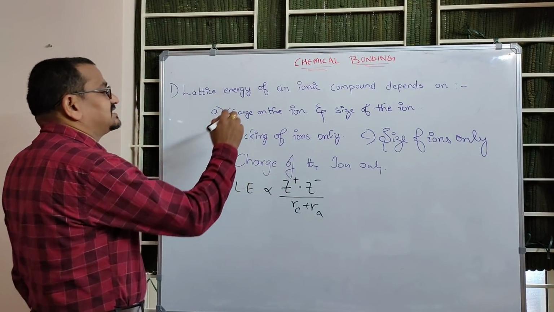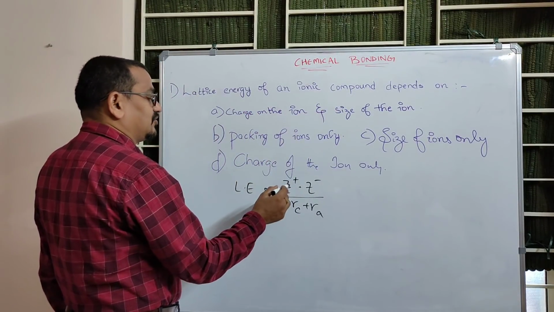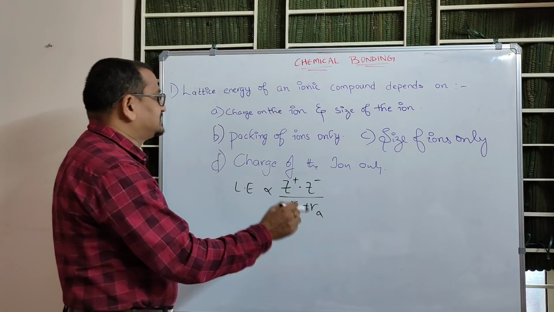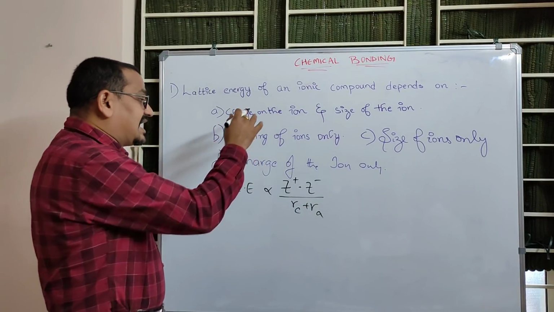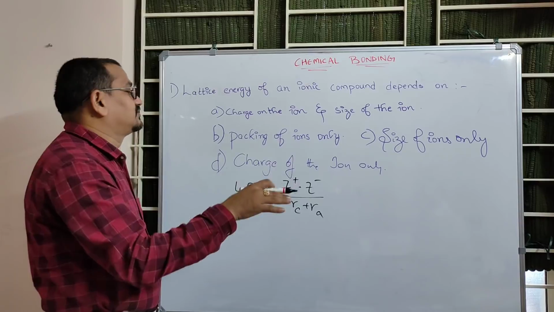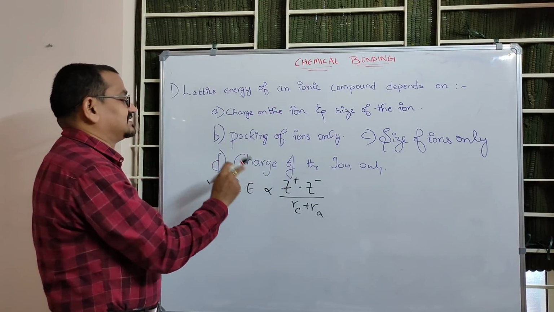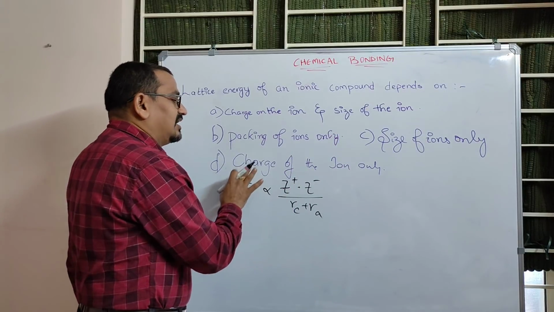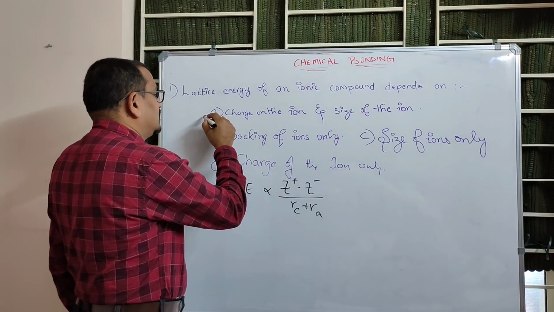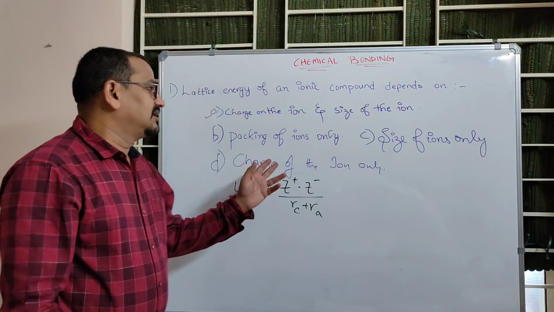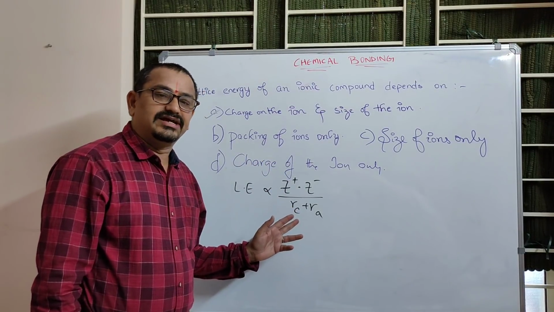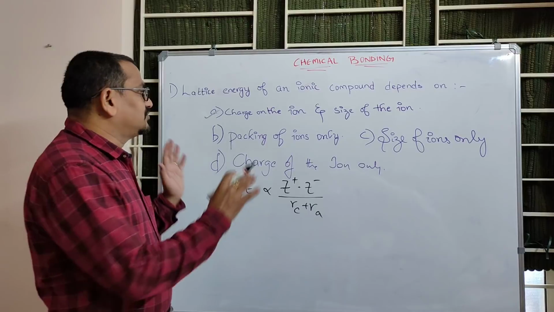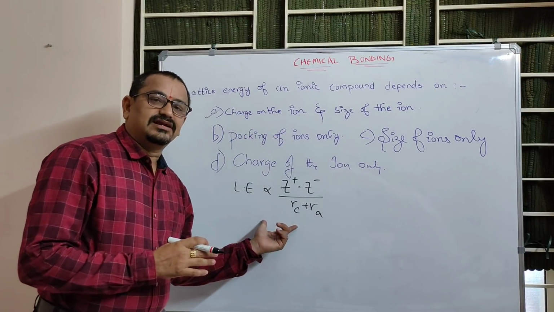Now look at the options. Charge on the ion and size of the ion. This may be the answer. So as per the options we have to see. This is one of the suitable answers. Packing of the ions only, no. Size of the ions only, no. And not charge on the ion only. So the answer is charge on the ion and size of the ion. Right? So this is how we have to predict the answer using the relation.